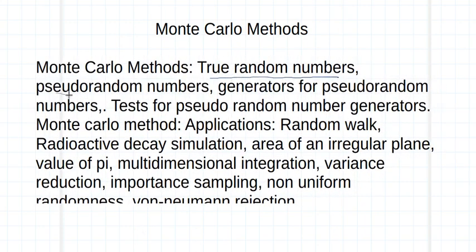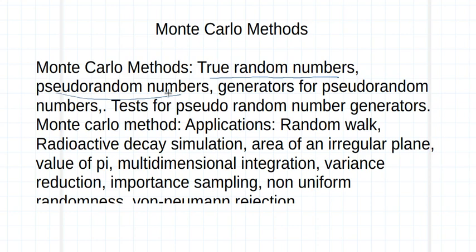So one thing is this, and then we will talk about pseudo random numbers, and then we will discuss certain methods to generate these random numbers, how to generate these pseudo random numbers on computers. And then after the generation, there is a need to test those random numbers, whether the generated random numbers are well qualified or not.